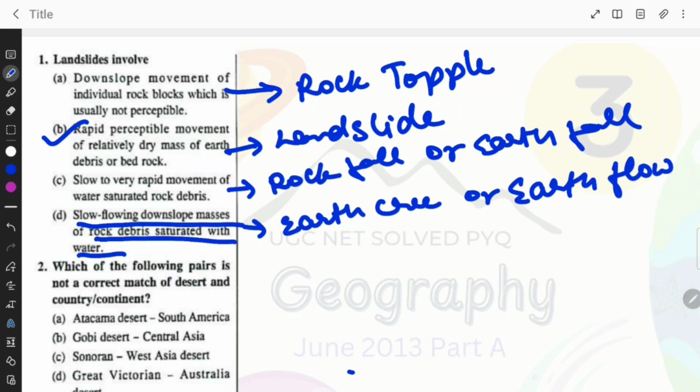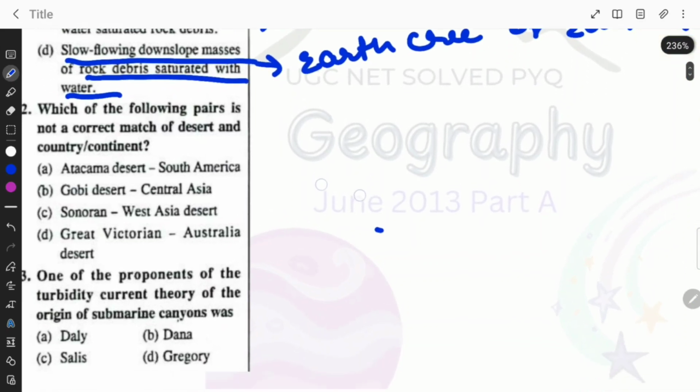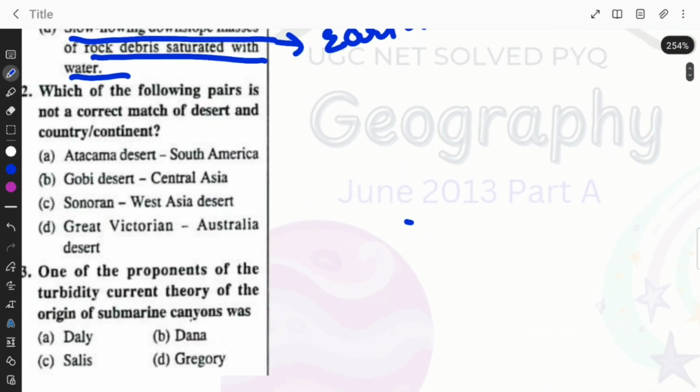Alright, so the next question, which of the following pairs is not a correct match of desert and country or continent? Atacama Desert, South America, it is correctly matched. Gobi Desert, Central Asia, this is also correct. Sonoran, West Asian Desert, this one is not correct. Great Victorian or Australian Desert, yes, this is correct. So option C is the answer here. Sonoran Desert is in North America.